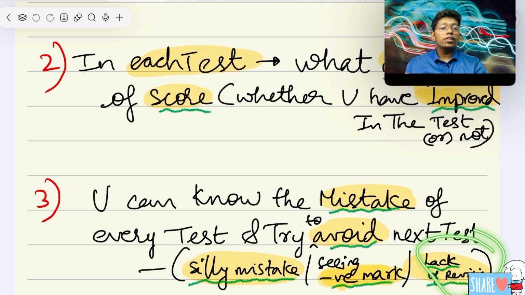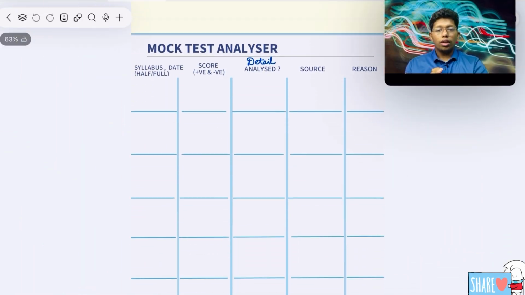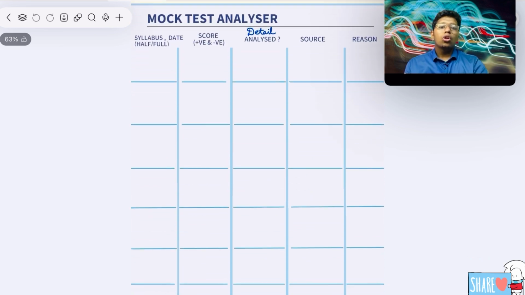Finally, see whether there is a lack of revision or not. So these are the mistakes that you have done before. By that also you can analyze it. So I am going to show actually how the mock test analyzer will be. First of all, I will show you how it looks. Like this only it will look. So mock test analysis is very important.